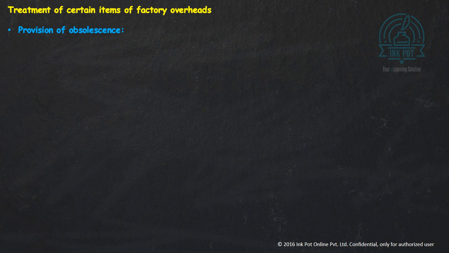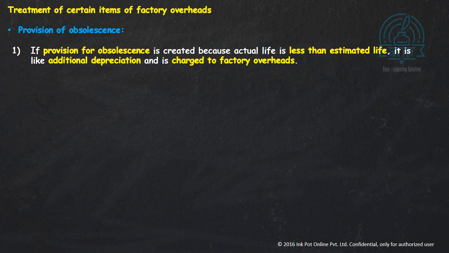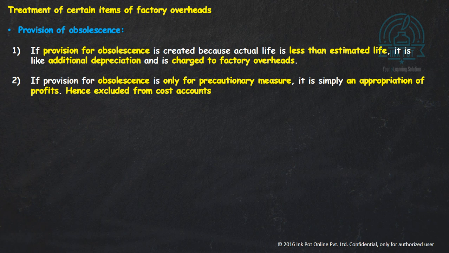Now, the treatment of certain items of factory overheads. First, provision for obsolescence. Obsolescence is when the machinery gets outdated or obsolete. Otherwise, we do not show any provisions in the cost sheet. But if the provision for obsolescence is created because actual life is less than the estimated life, it is like additional depreciation and is charged to factory overheads. But if the provision for obsolescence is only a precautionary measure, it is an appropriation of profit and hence it is excluded from the cost accounts.